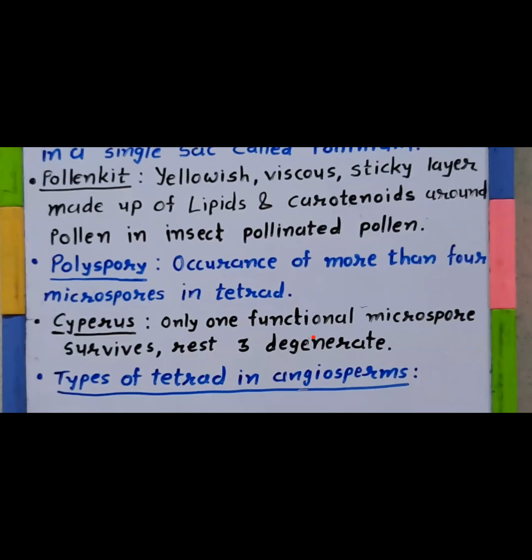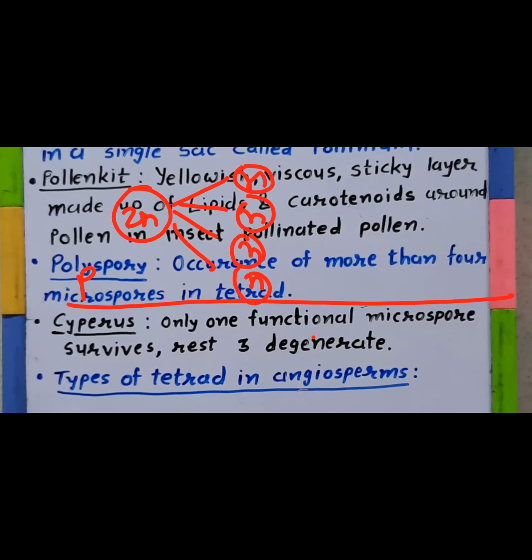In Cyperus, if you remember the normal tradition, things will become easier. In normal circumstances, you have a pollen mother cell, which will form 4 pollen grains. And each of them will further give rise to a male gametophyte. Isn't it?